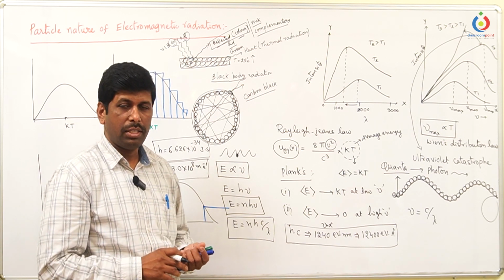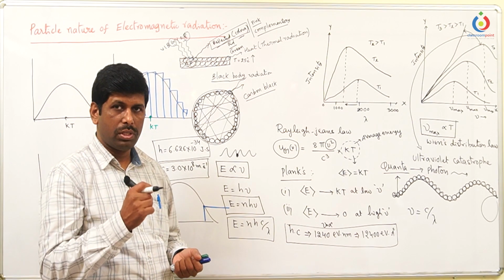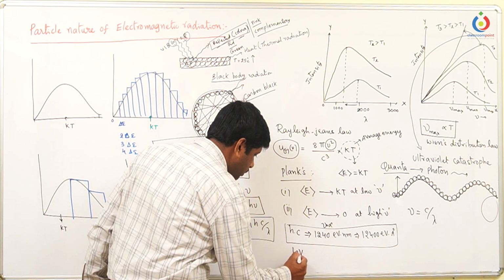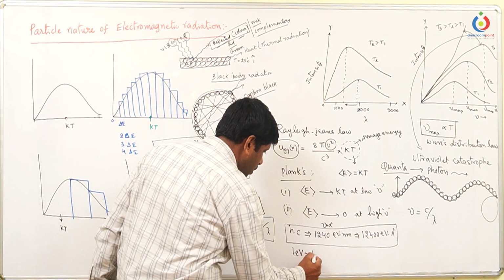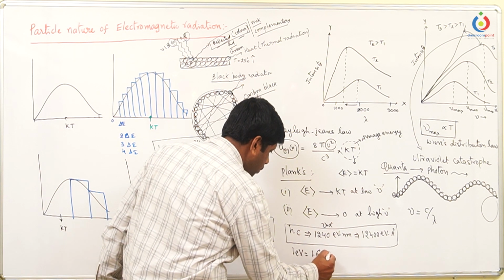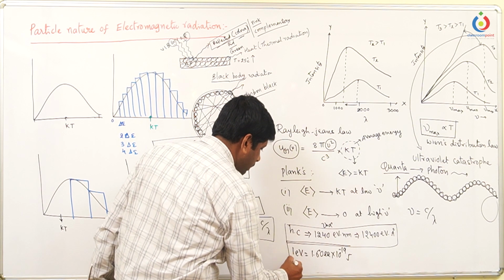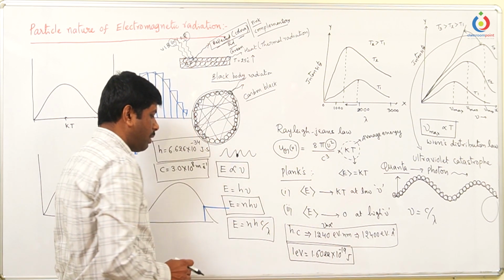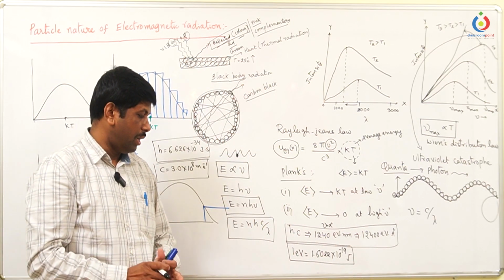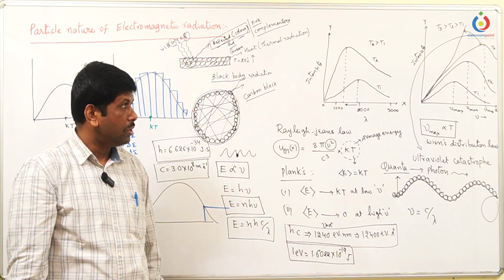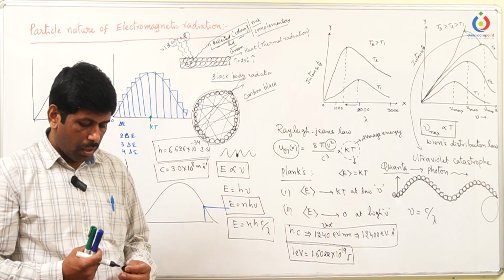But usually in the examination the questions are asked in joules, not in electron volts. So we know that 1 electron volt is equal to 1.6022 into 10 power minus 19 joules. So by multiplying the electron volts by this, we can convert that value into joules. So this is all about Planck's quantum theory.